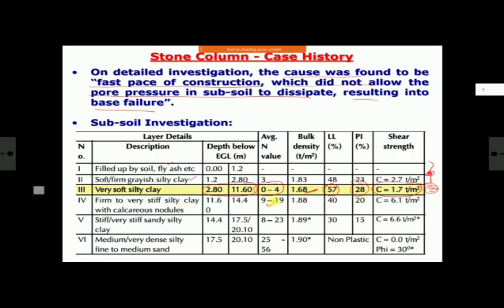Below this, even though it is clay, the N value is good. C has also improved, and liquid limit and plastic limit also, as you see, are coming down as you go down. Bearing capacity is increasing. So this tells that this is the general pattern. So this is the problematic layer. So whatever ground improvement you have to do, it must go up to this depth. This is how from soil investigation you will be able to find out.